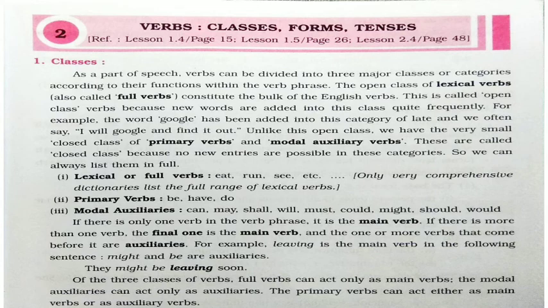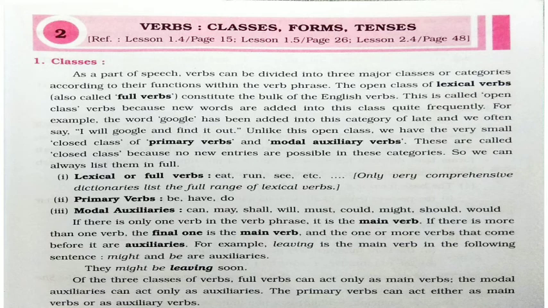range of lexical verbs. Eat, run, see. These all come under the category of the lexical or full verbs. They have complete meaning in themselves, so they are known as full verbs.